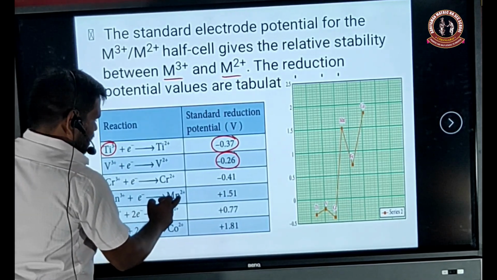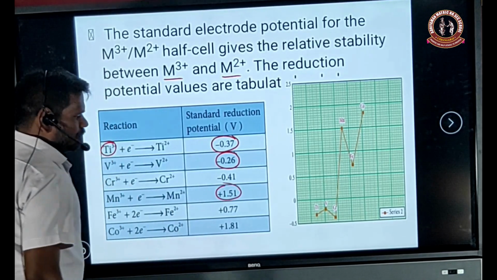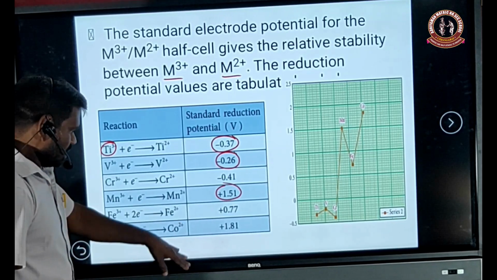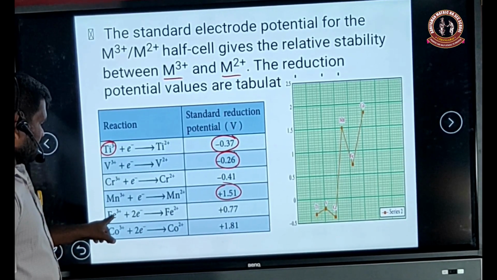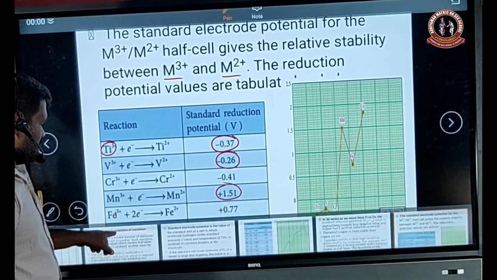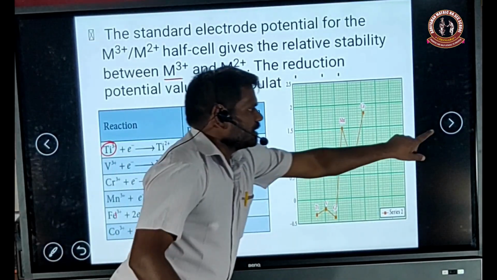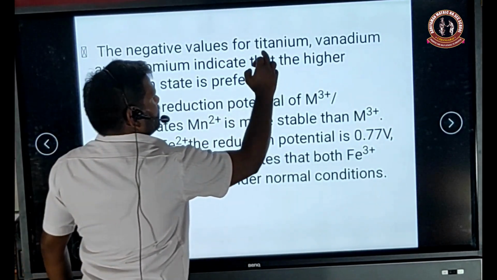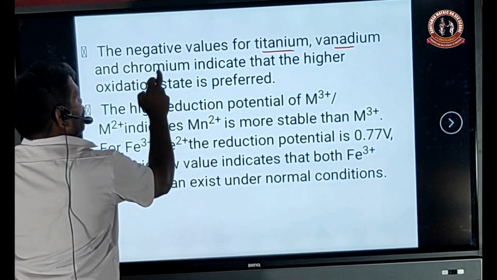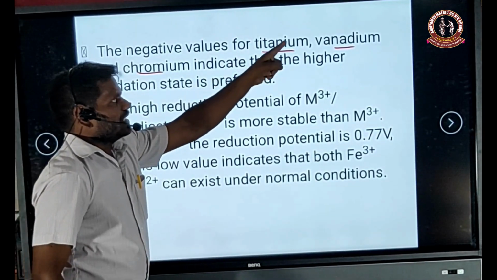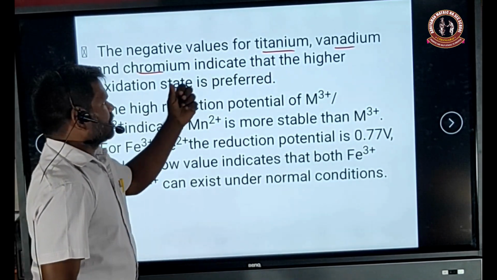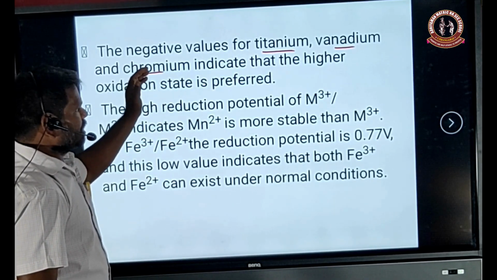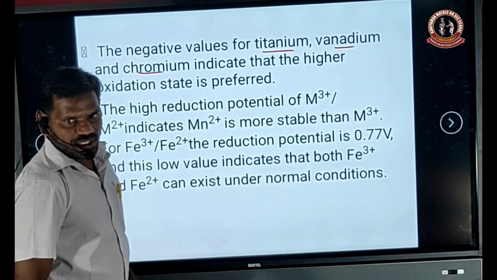Here manganese has the highest positive value, so it is a very good oxidizing agent for other element ions, for example iron 3+ and copper 3+. Next, the negative values of titanium, vanadium and chromium: compared to titanium, vanadium and chromium have the highest negative value. So chromium is a very good reducing agent for the other two elements.